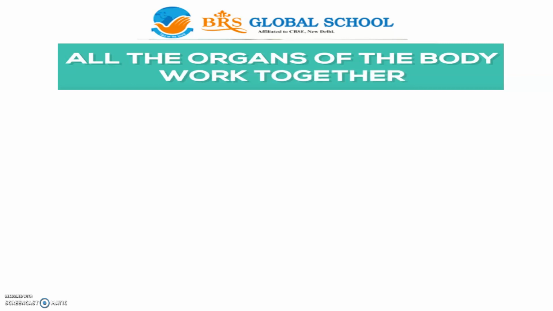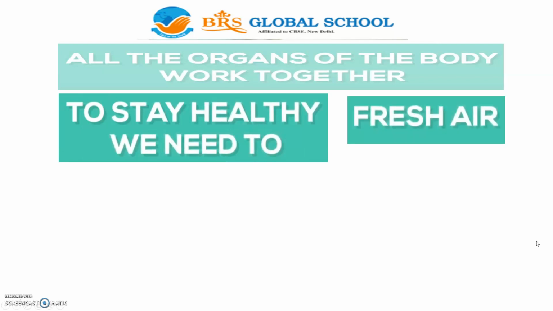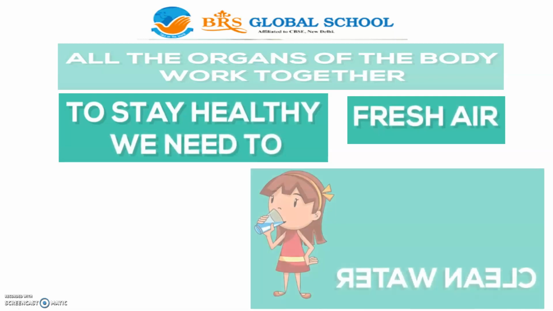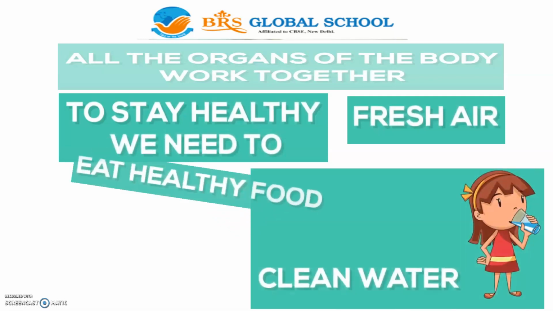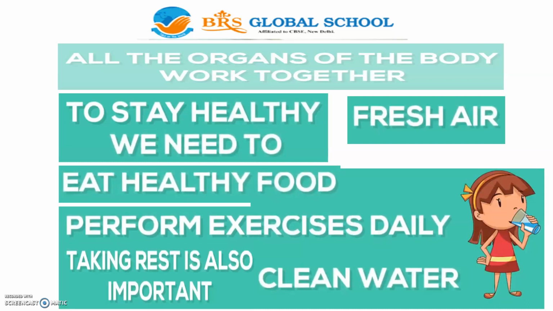So what do we have to do to keep the organs of the body healthy? To stay healthy, we need to have fresh air, drink plenty of clean water, eat healthy food, perform exercise daily, and also take rest. Taking rest is also important to stay healthy.